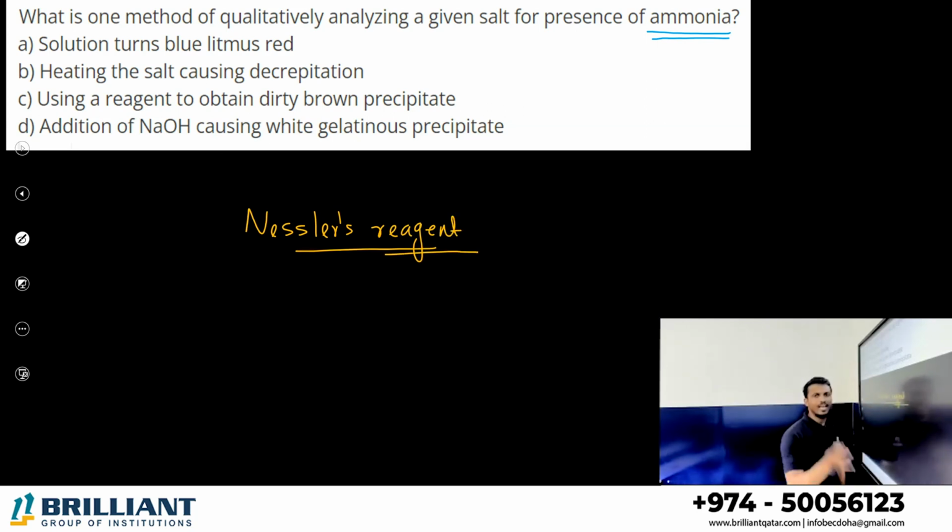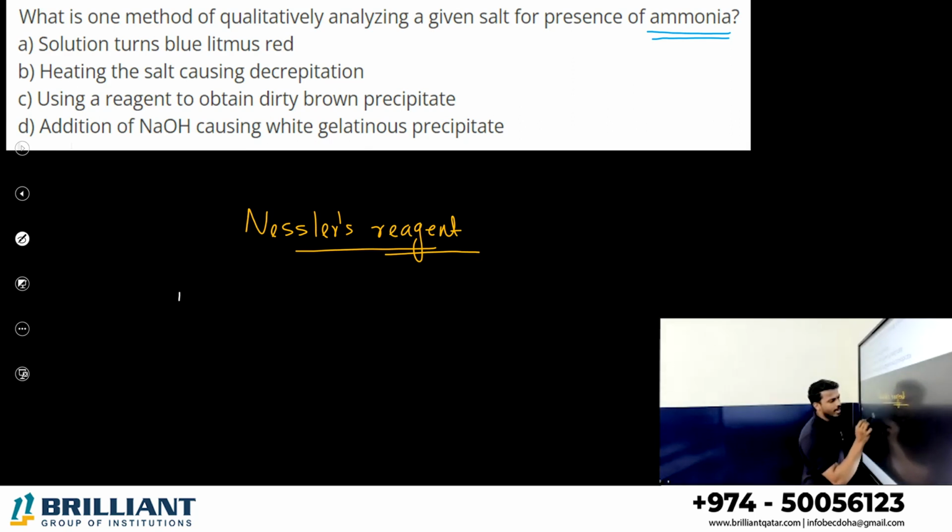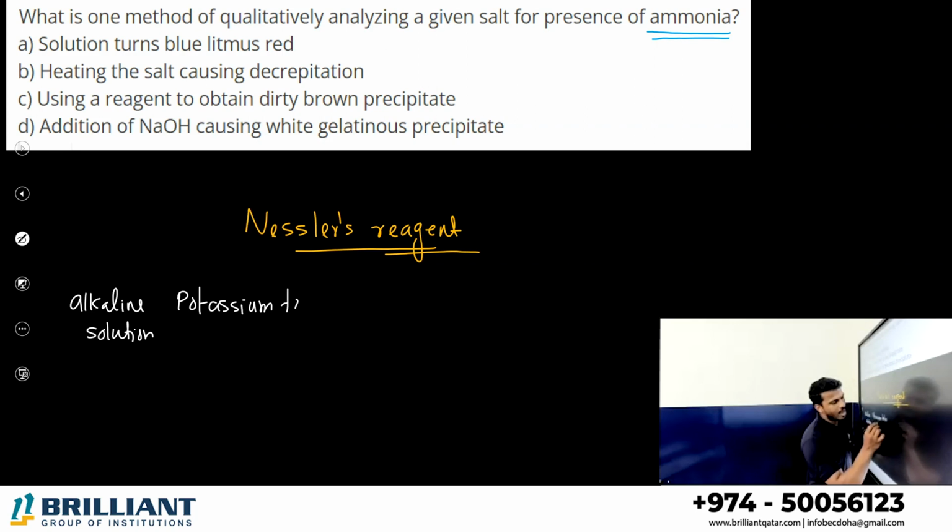What is Nessler's reagent chemically? Nessler's reagent is an alkaline solution of potassium tetraiodomercurate.